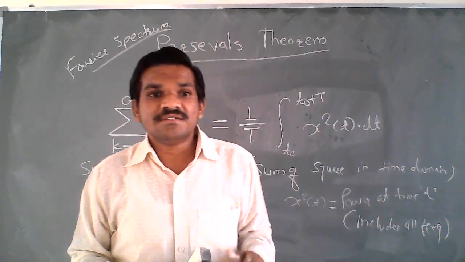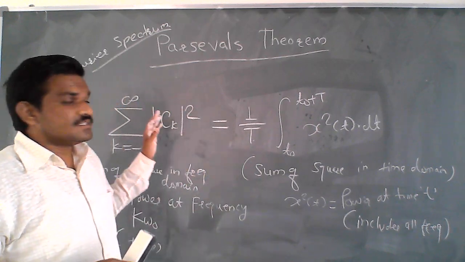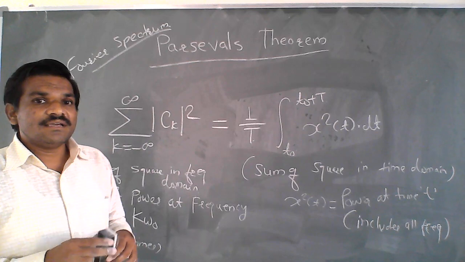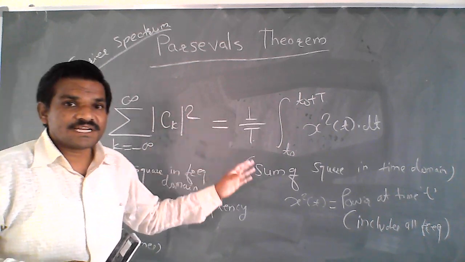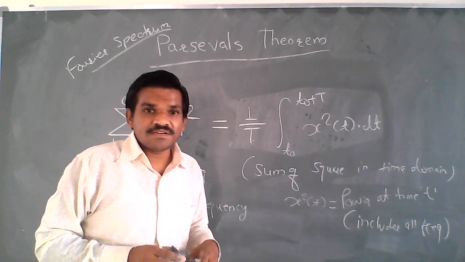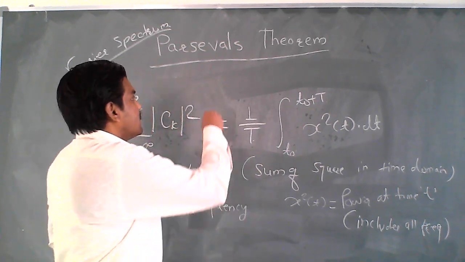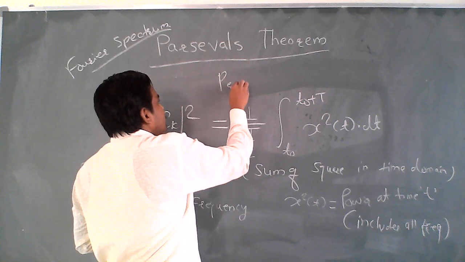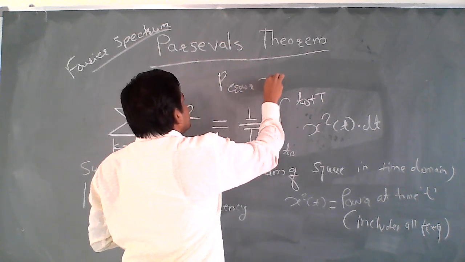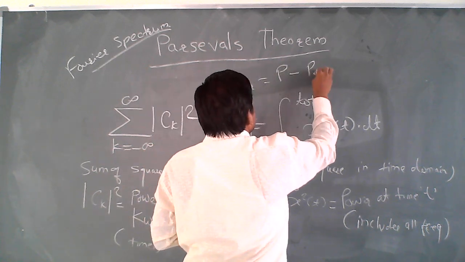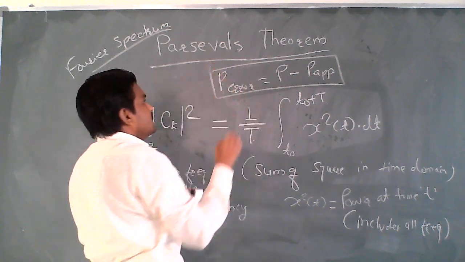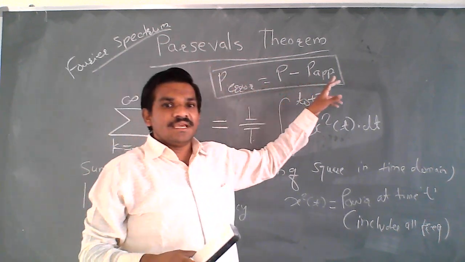Then we find the approximate power using the Parseval theorem, and subtract the approximate power from the average power to get the error in the power. So P error is equal to P minus P approximate.